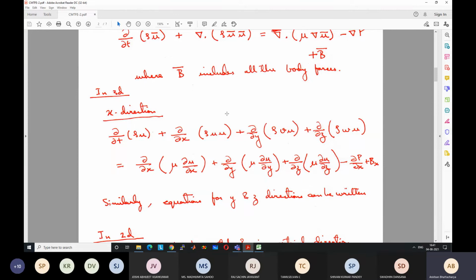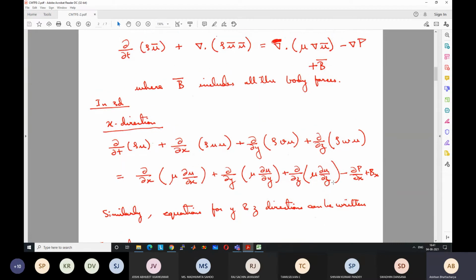Now, depending on the problem, we can simplify it further. For example, if it's a 2D problem, we can ignore all the z components and w components. So it will become much simpler. If it is a steady state, no variation with time is occurring, we can also neglect this first term. If there are no body forces, we can neglect this term. If viscosity is negligible, we can even remove this. So there are a lot of possibilities of approximation. But this is the general form.